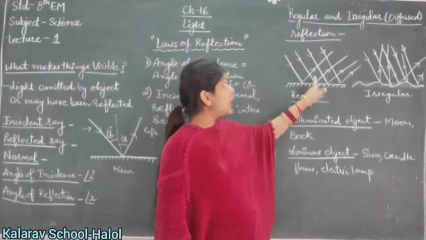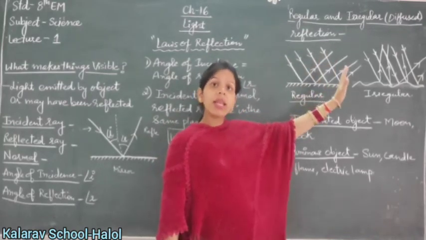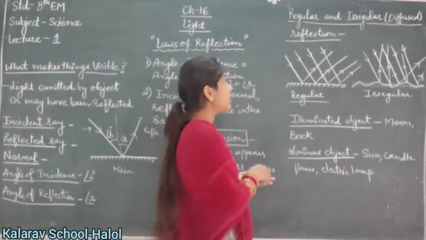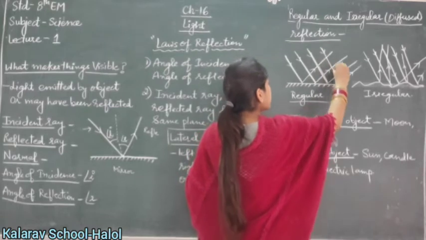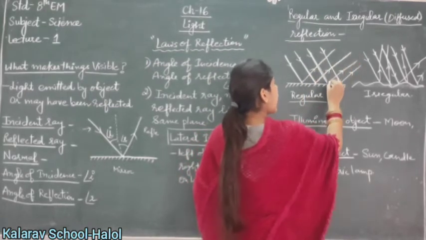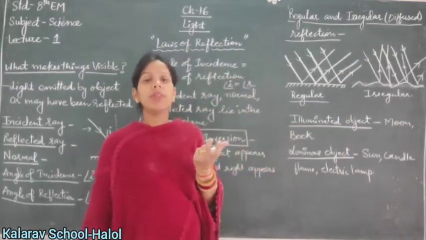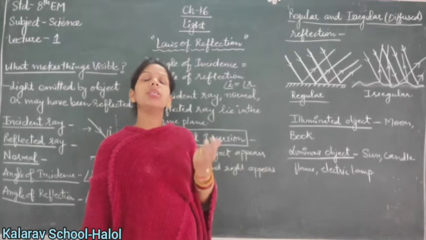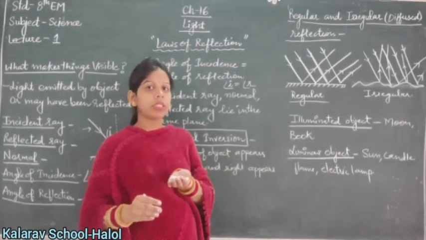When a parallel beam of incident light remains parallel after reflection, as you see here with these parallel beams of light, that is called regular reflection. Regular reflection always occurs on a smooth and shiny surface.